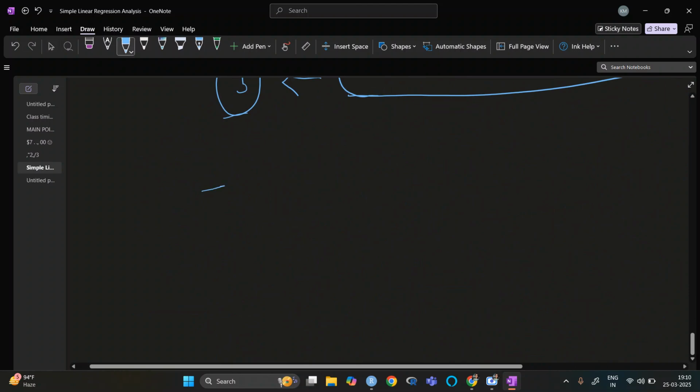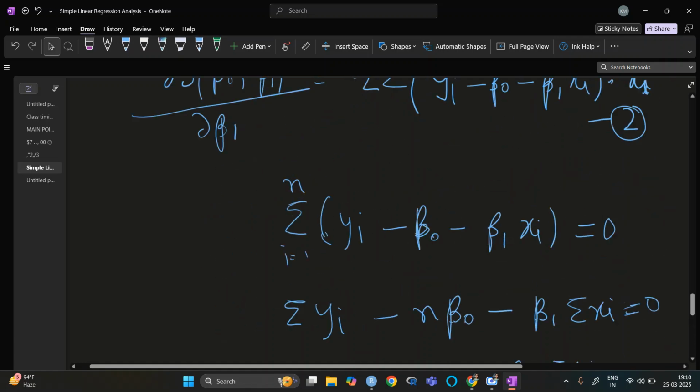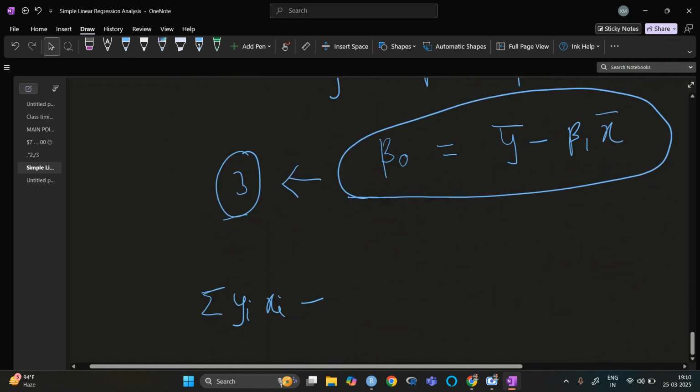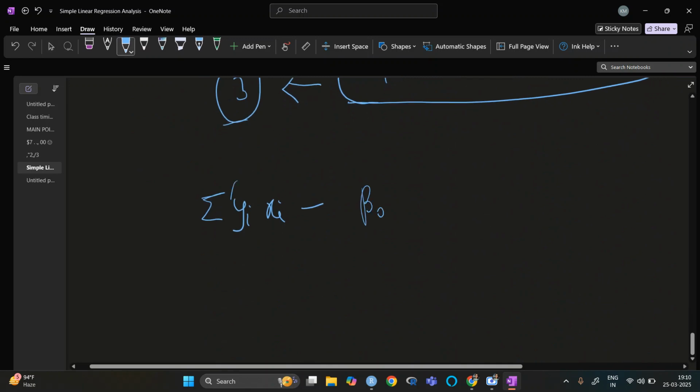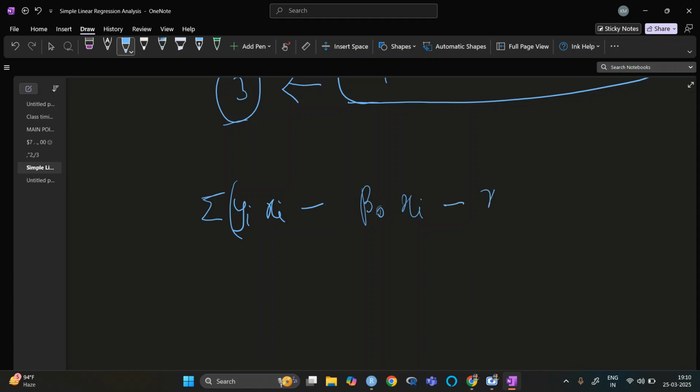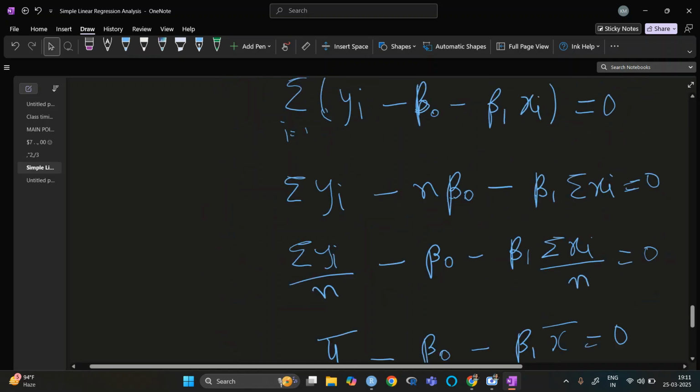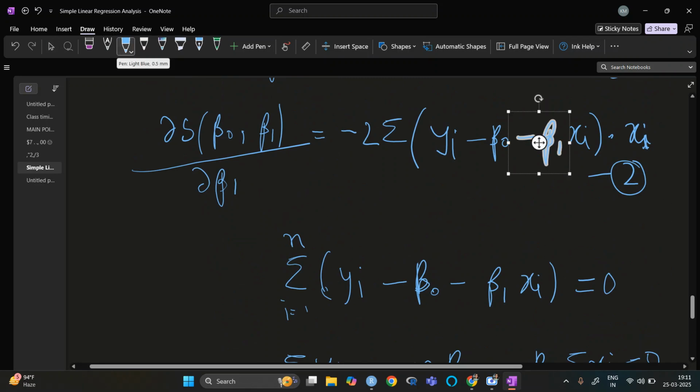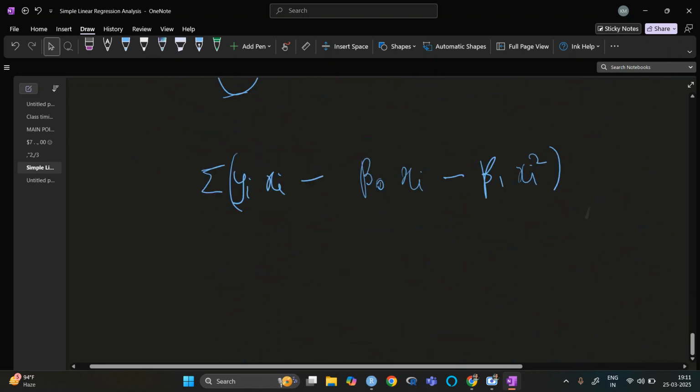The second equation is summation yi xi minus beta naught xi minus beta 1 xi square. If I multiply it inside, it will be beta naught xi, beta 1 xi square.